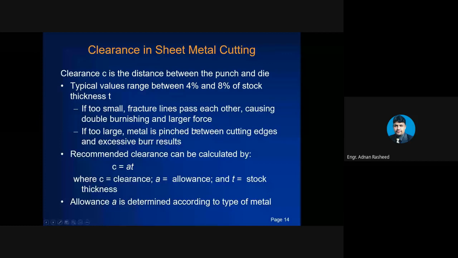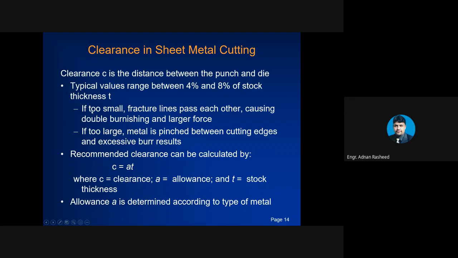Now, clearance in sheet metal. We discussed in the previous slide that clearance must be given between the cutting edge of the punch and die. This clearance is the distance between punch and die, and typically its value ranges between 4 to 8% of the stock thickness. That depends on the stock thickness.